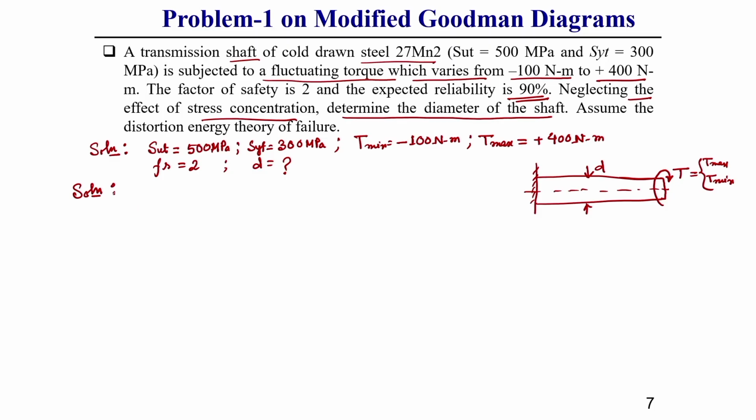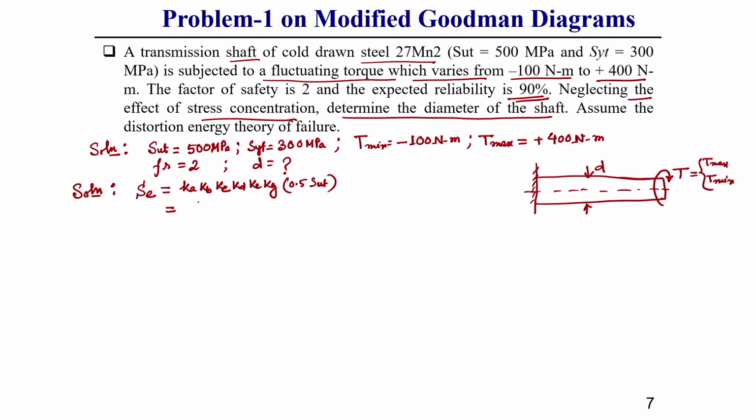To draw the modified Goodman diagram, first and foremost we need the endurance strength. Based on the Marin equation, for the tensile or bending case, it is Ka, Kb, Kc, Kd, Ke, Kg into 0.5 into SUT, as it is a steel material. Here everything is given.